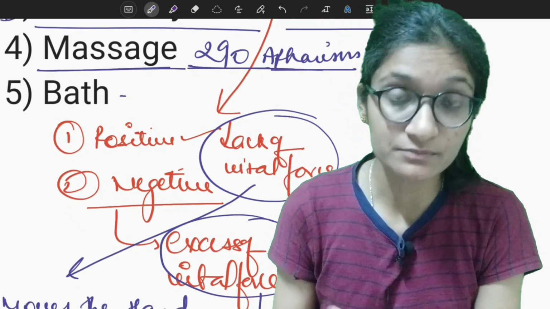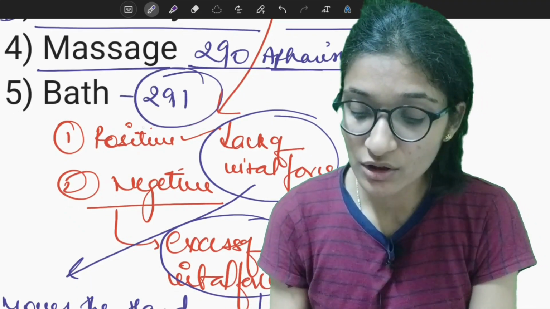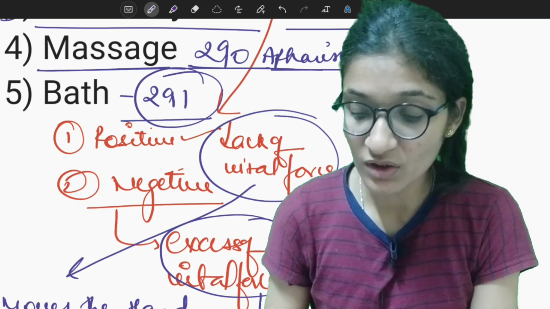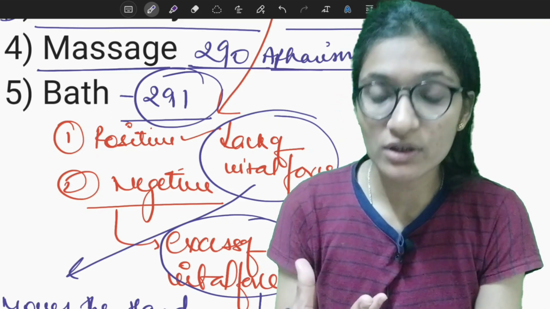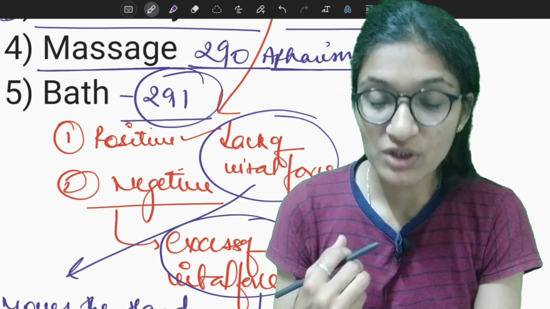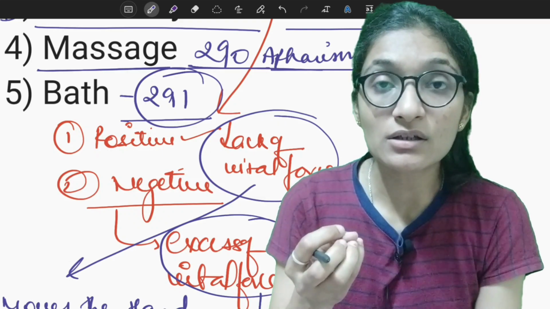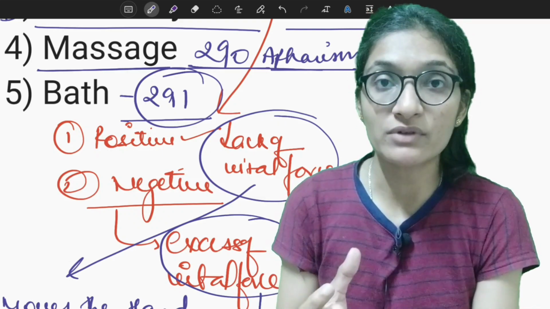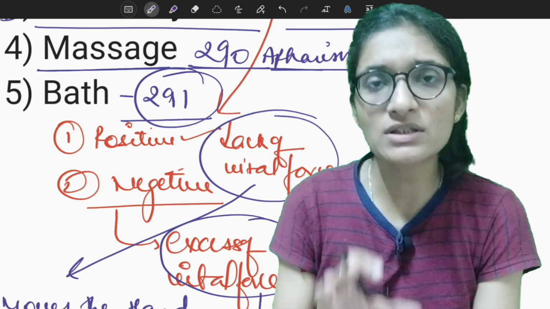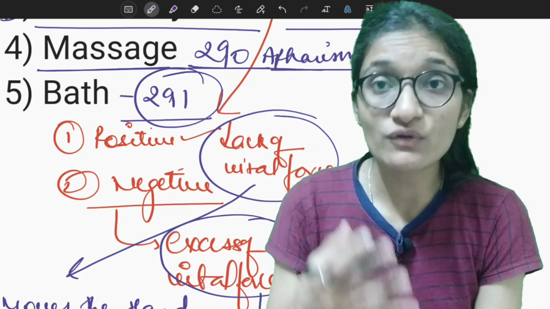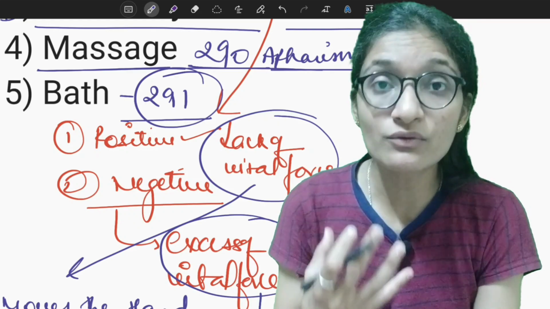Next is bath. Bath is mentioned in aphorism 291. So what does bath simply mean? If the patient is drawn, and there is a chilliness of the body after that, what do we do?